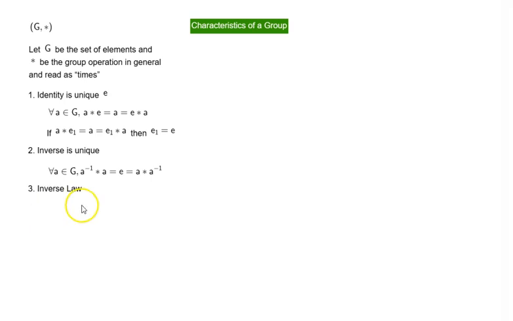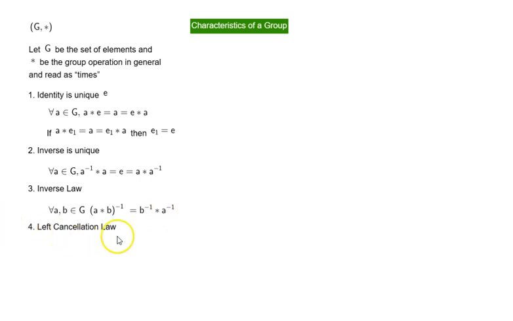Now, the inverse law. Suppose we are taking the inverse of a product of two elements. Then what happens? For all A and B in G, the inverse of A times B is equal to B inverse times A inverse. So here the order is changing.